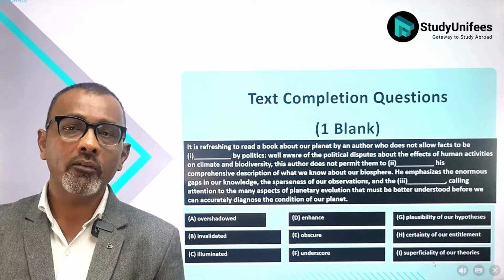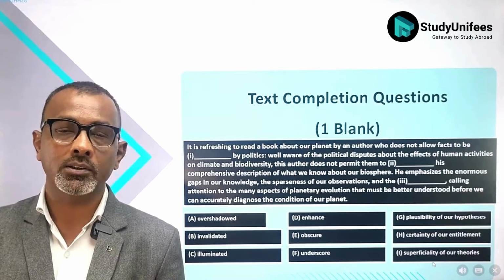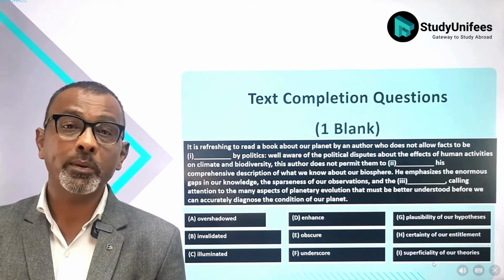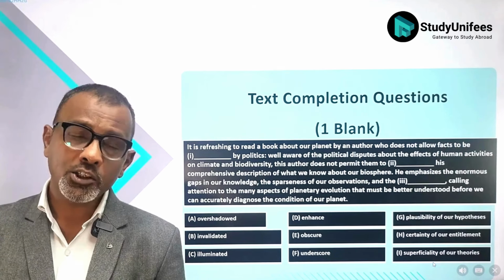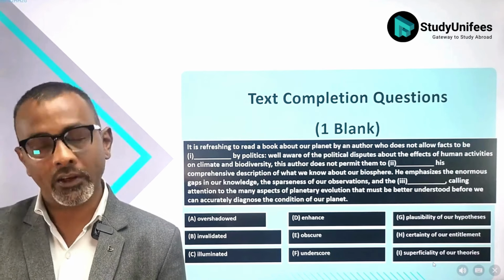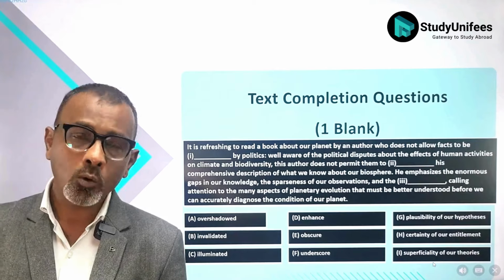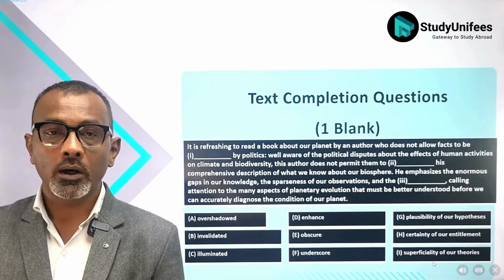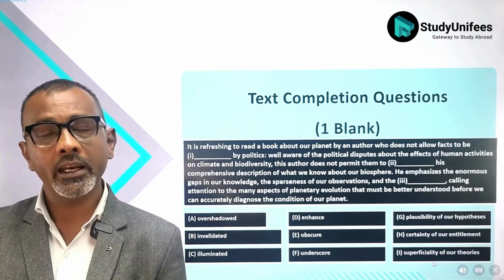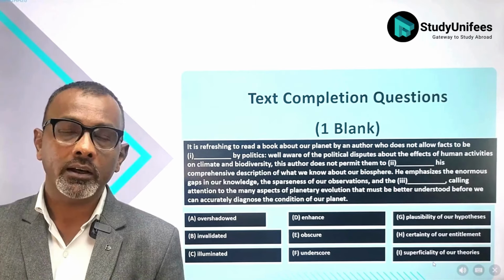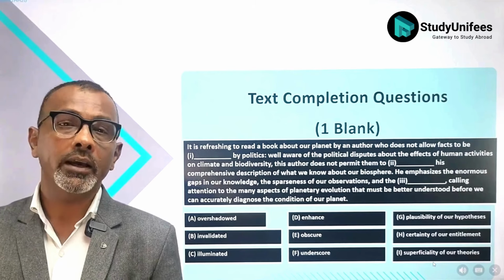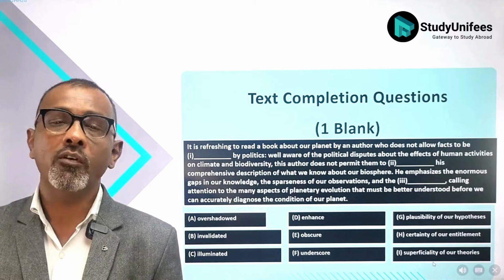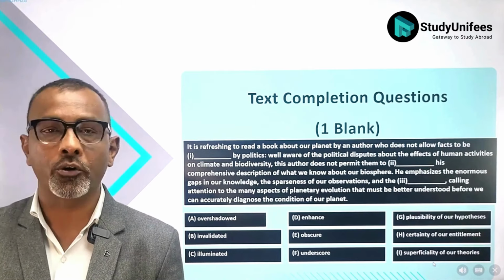This is an example of a text completion prompt with 3 blanks. Firstly, note the length of the prompt. Generally speaking, when there are 3 blanks, expect a prompt of at least 4 to 5 sentences. Blank 1 has 3 options, A, B, and C. Blank 2 has 3 options, D, E, and F. Blank 3 has 3 options too, G, H, and I. Remember, you have to identify the correct answer for all 3 blanks in order to get your raw point.